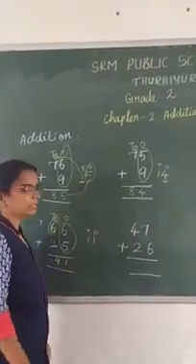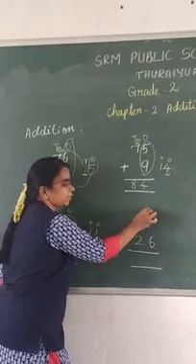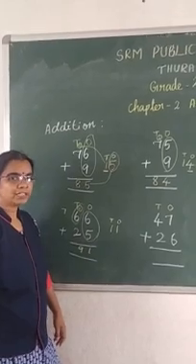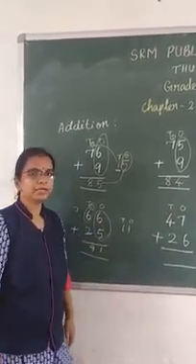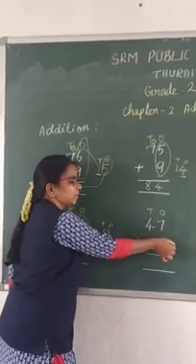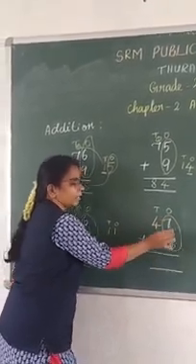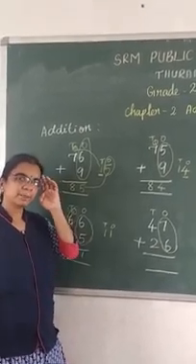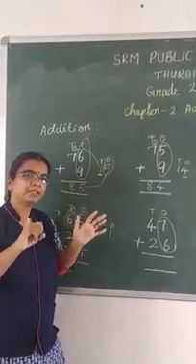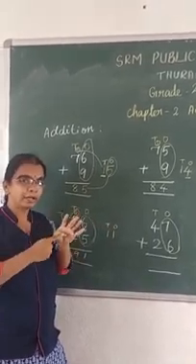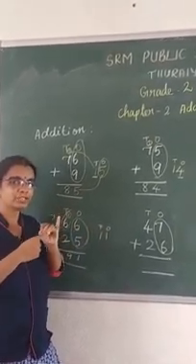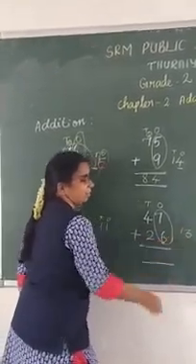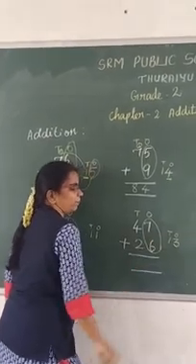Here also you should separate the numbers using 1's and 10's. 1's column alone you should add first. After that only you should move to the 10's column. Okay. Add this number, 1's place. 7 plus 6. 7 in the mind and 6 in the finger. 7 after 8, 9, 10, 11, 12, 13. So 13 is the answer. 13 is a 2-digit number.